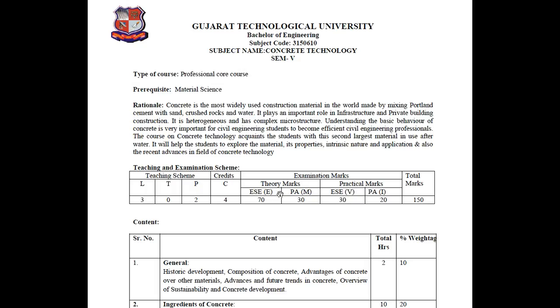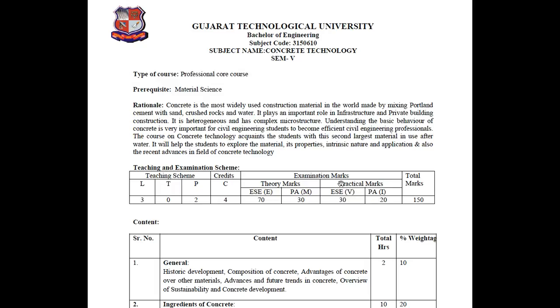You also know about the marking system of the theory exam and practical exam. In theory, 70 marks is the end semester exam, and 30 marks is the mid component or remedial component. Next is the practical component: 30 marks is the end semester viva, and 20 marks is the progressive assessment.